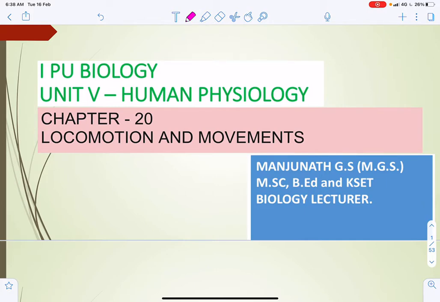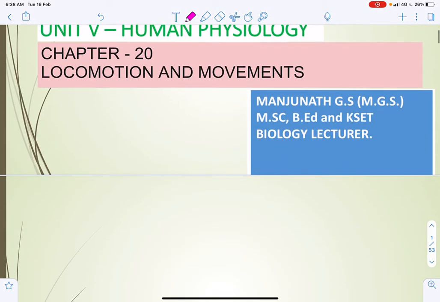Today we are going to discuss the chapter Locomotion and Movement. What is locomotion?